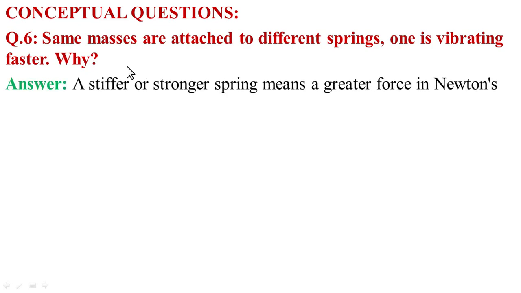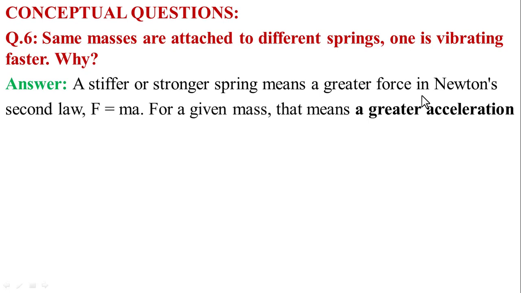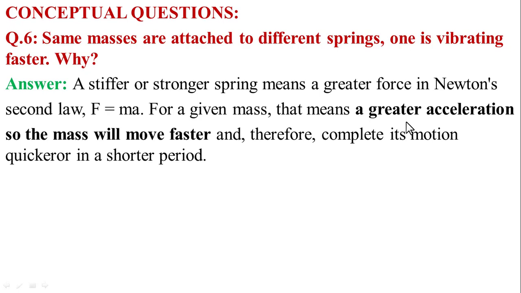A stiffer or stronger spring means a greater force, according to Newton's second law of motion. According to Newton's second law of motion, F is equal to ma. For a given mass, the force is greater, so the acceleration of the body will be greater. With a greater acceleration, the mass will move faster and therefore complete its motion quicker, in a shorter period.